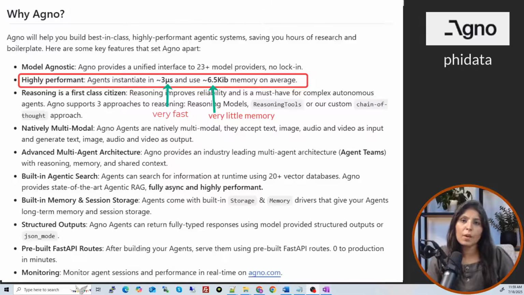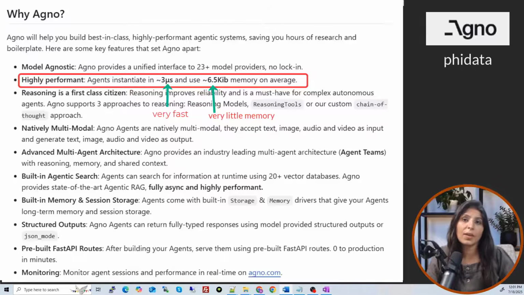Now let's talk about memory. So in EGNO, agents use very little memory. Each agent in EGNO only uses about 6.5 KB of memory. That's even less than a small image or a single browser tab. Now, why does this matter? It matters because it means you can run hundreds or even thousands of agents on a single machine without crashing or slowing things down.